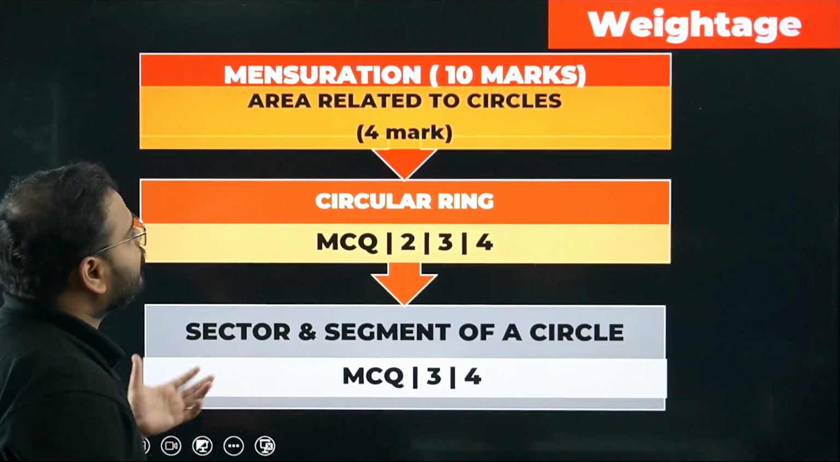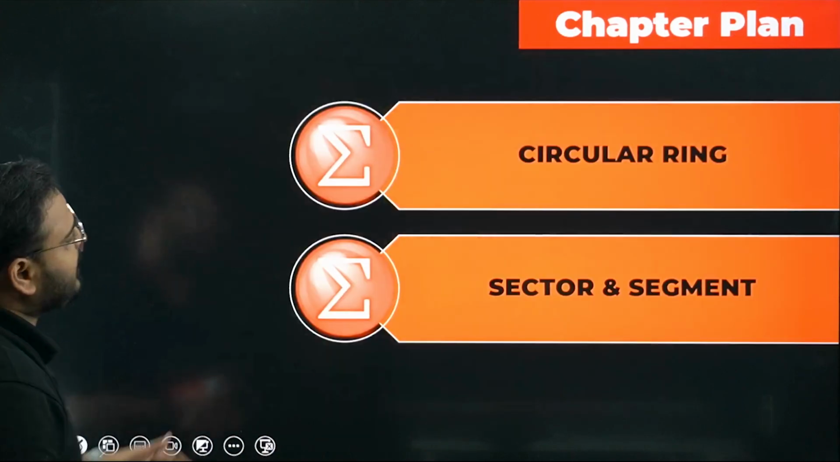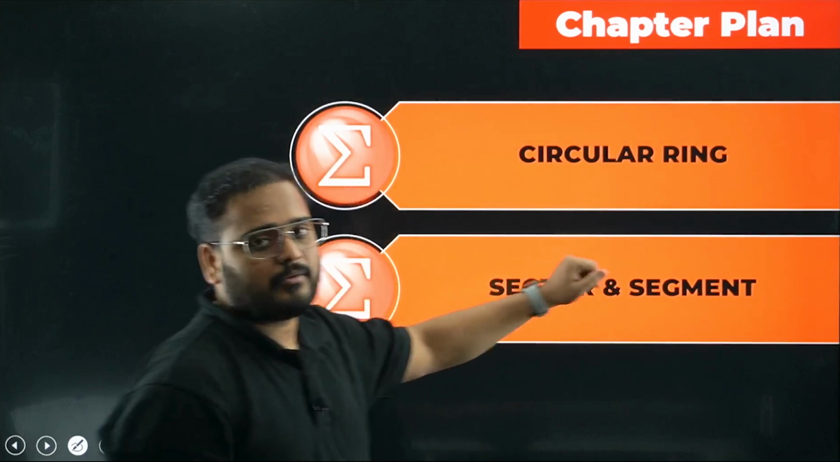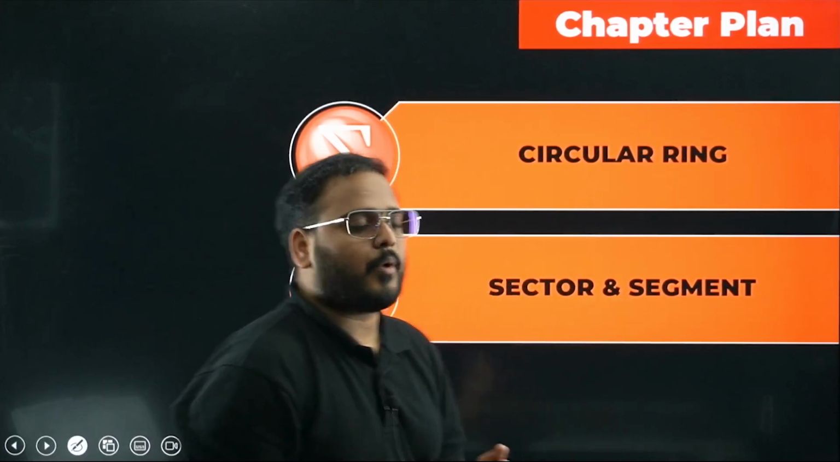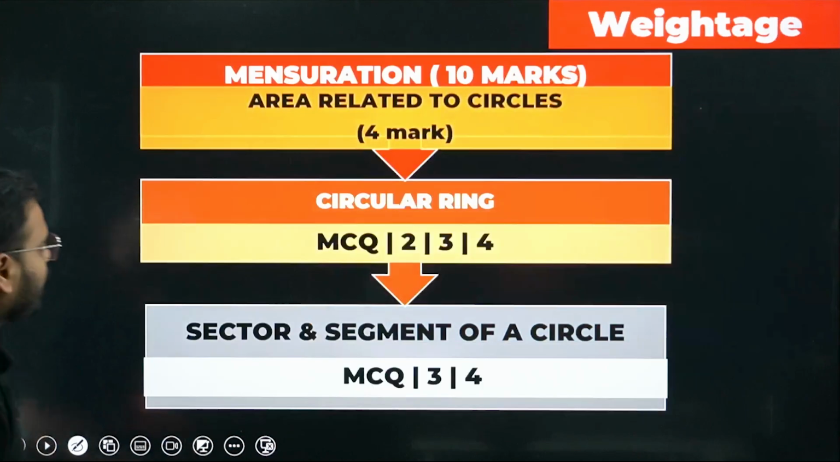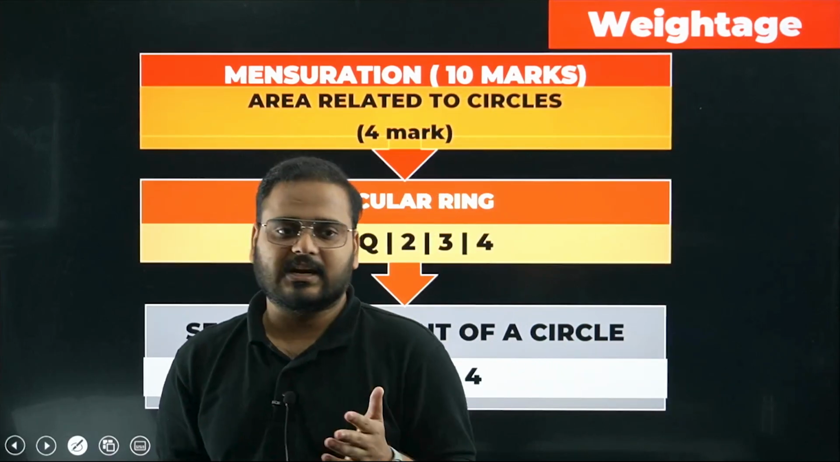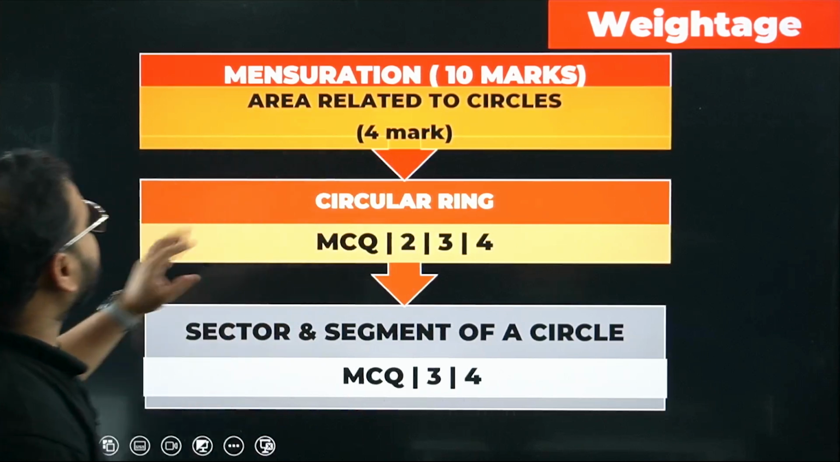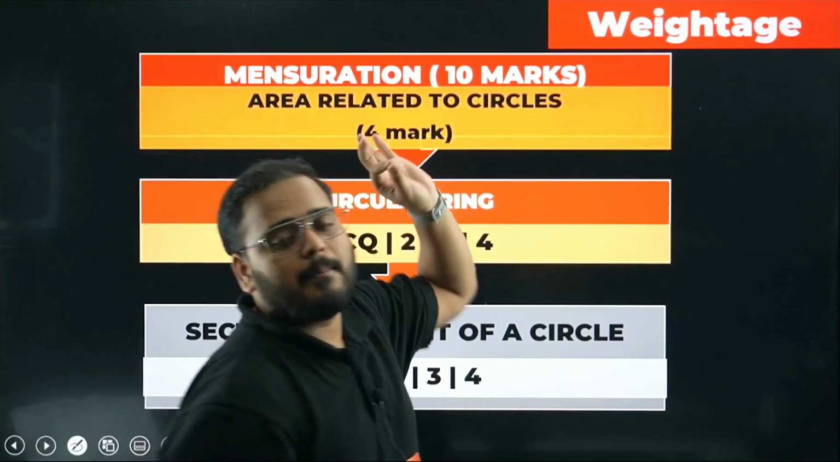If you look at the weightage of the chapter, you have already seen the plan. What is the plan? Circular ring was there. Questions on circular ring keep coming, and sector and segment are also very, very important. I've taught you how to find these concepts in the previous 2 sessions of the chapter. Please go ahead and check them out. Now for the weightage, we don't have a chapter-wise weightage; we have it for the entire unit, which is 10 marks from mensuration.